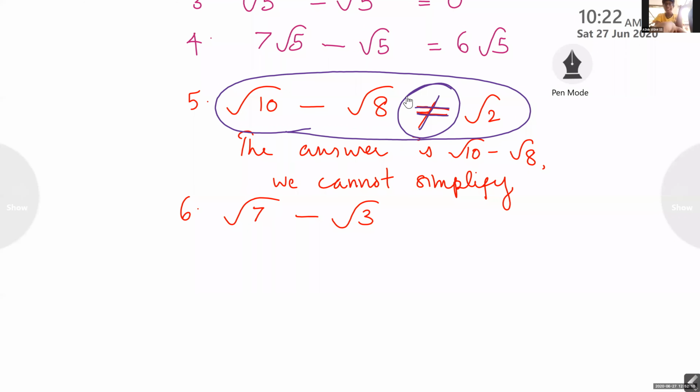Then tell the answer of this. Ma'am, root 7 minus root 3. What is the answer? Ashik, are you telling the answer? I cannot hear you. Can you simplify that? The answer I am not hearing.